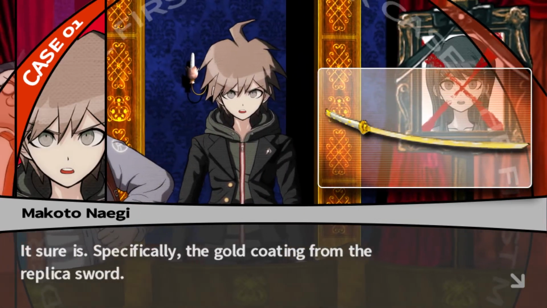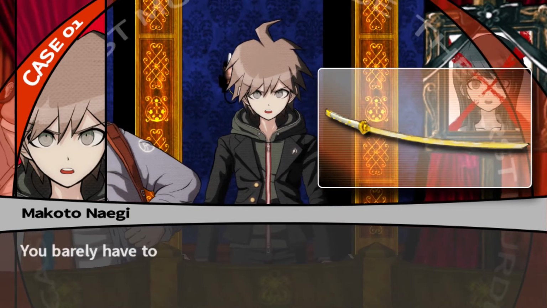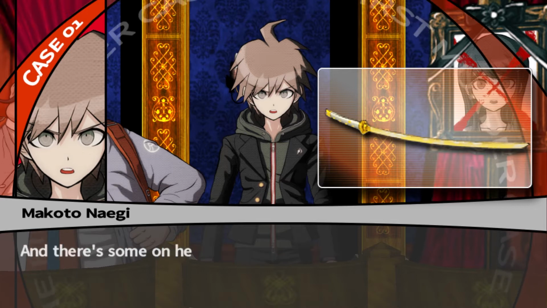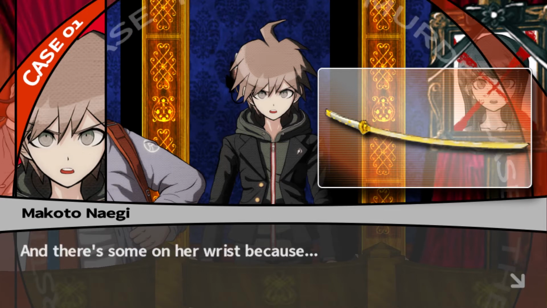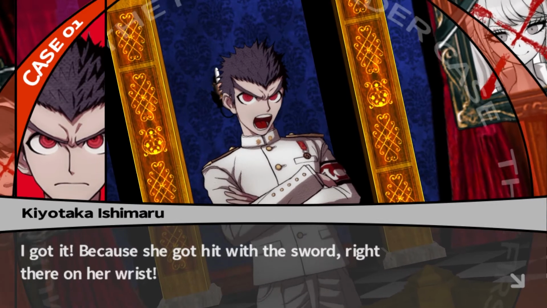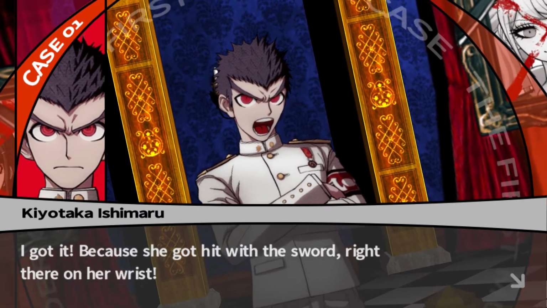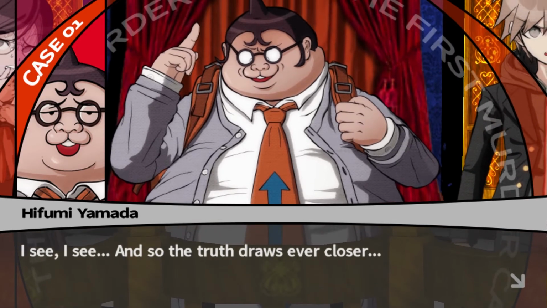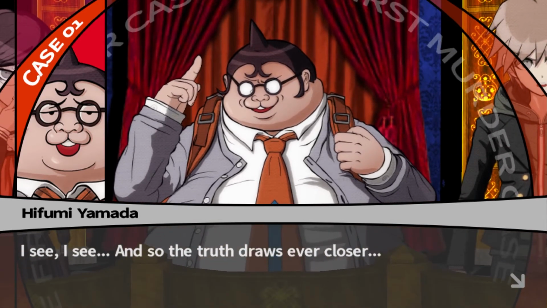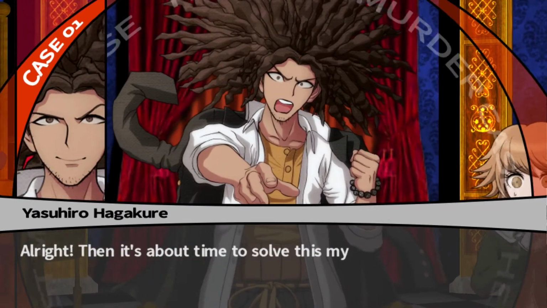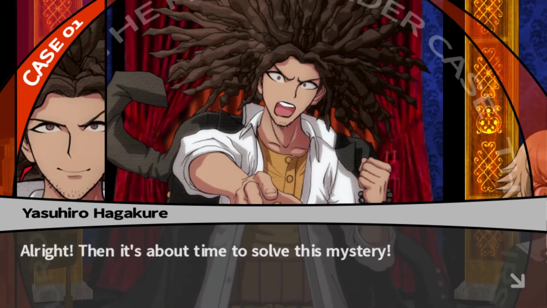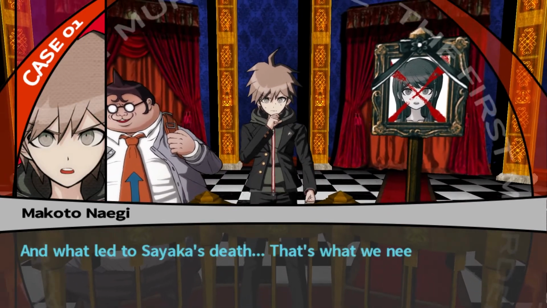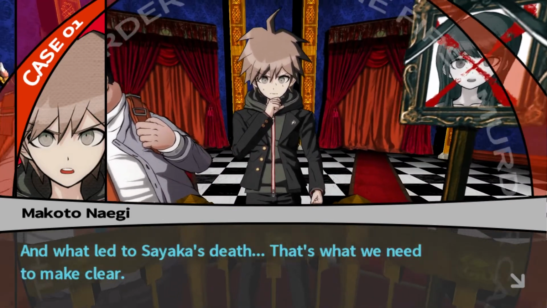Specifically, the gold coating from the replica sword. You barely have to touch that stuff, and it'll stick right to you. And there's some on her wrist because... I got it! Because she got hit with the sword, right there on her wrist! You're right, Kiyotaka. I see. And so the truth draws ever closer. All right, then it's about time to solve this mystery. What happened in my room and what led to Sayaka's death. That's what we need to make clear.